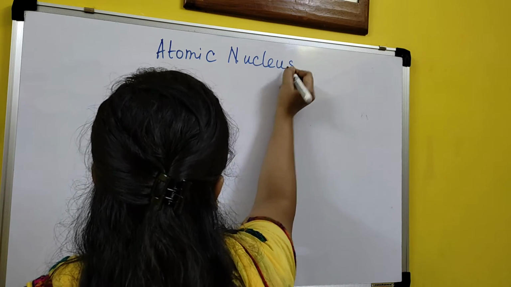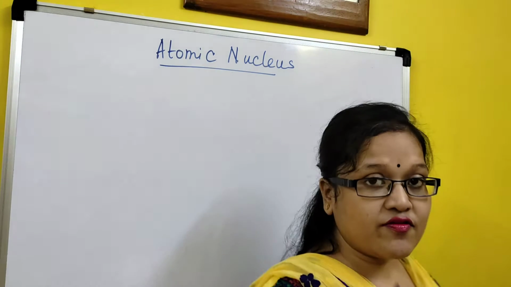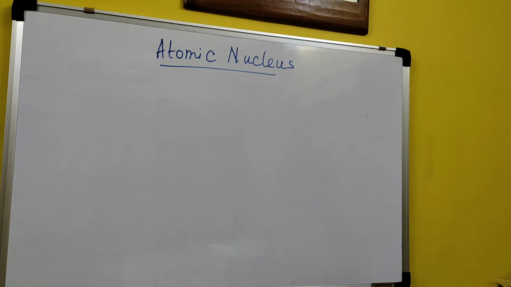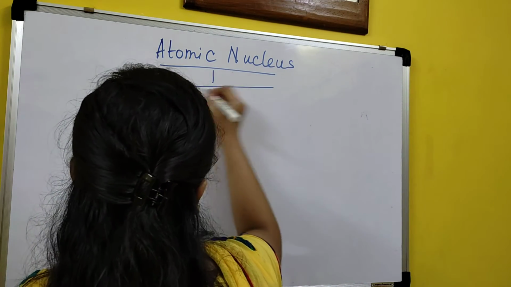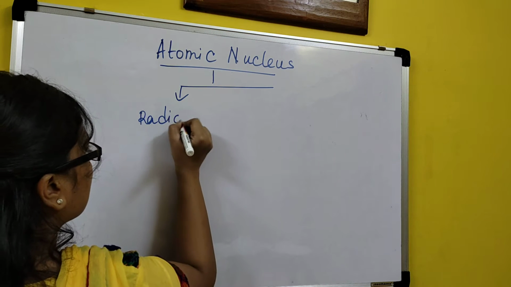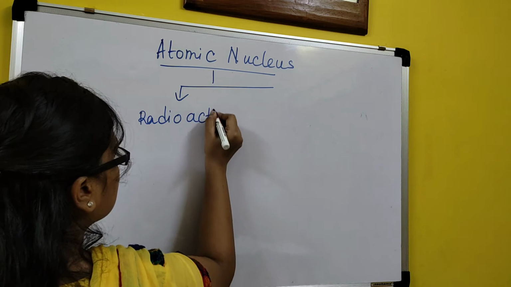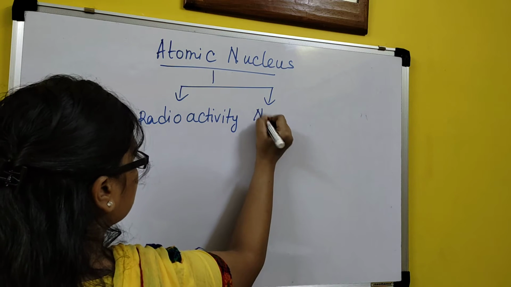See, this chapter, atomic nucleus, is completely different from the physics chapters we have discussed till now. This atomic nucleus consists of 2 parts. Remember that we will study 2 things. One is radioactivity, another is nuclear energy.